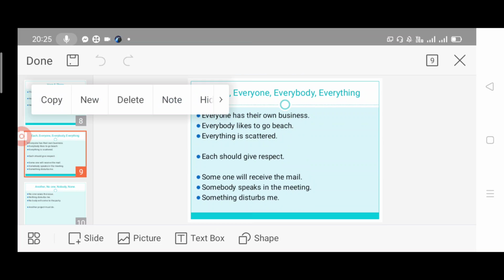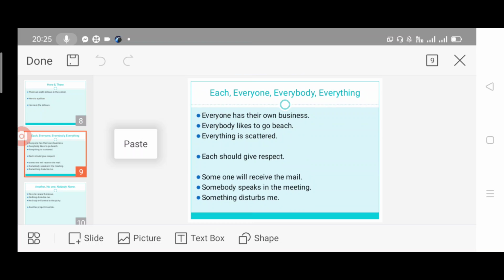Next one: each, everyone, everybody, everything, someone, something, somebody. All these words will take only the singular form. Each, everyone, anyone, no one, nobody, someone, somebody, everything, something. All these words will take only singular. So no confusion on that.